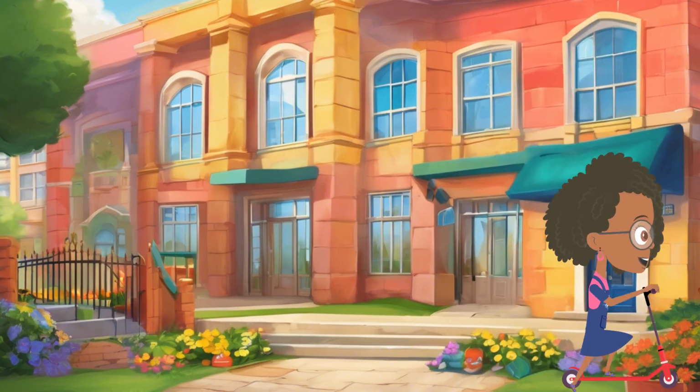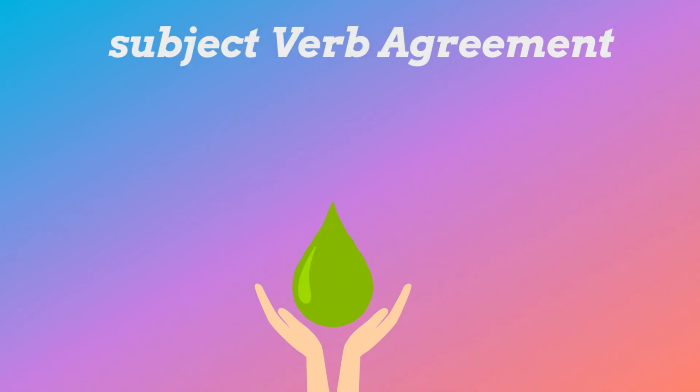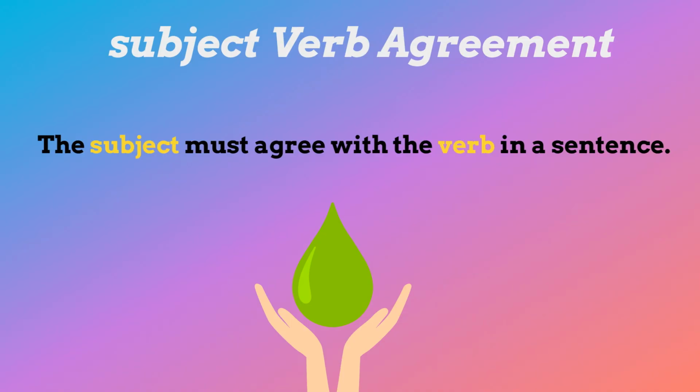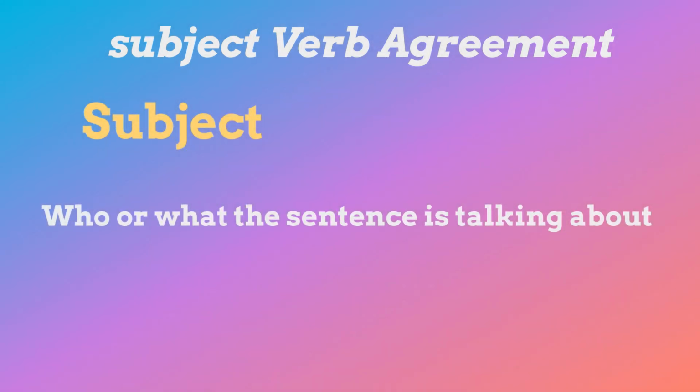Today, we are going to look at subject-verb agreement. What is subject-verb agreement? Subject-verb agreement is where the subject must agree with the verb in a sentence. The subject is who or what the sentence is talking about.